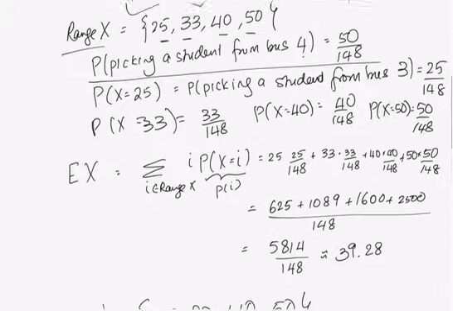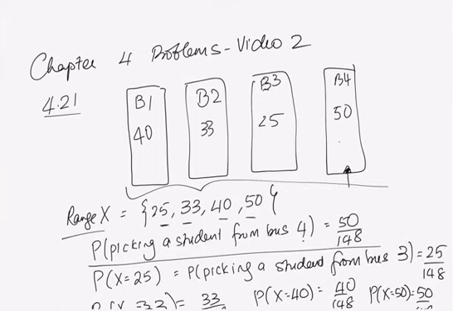So let's go back and look at the picture of the bus again, okay? So you have 148 students, and they are distributed in the buses like this. Let's just suppose they've gotten off the bus and are standing in a gathered circle over here. You randomly pick a student. Now, with what probability are you going to pick a student from this large volume bus? That's going to be with probability 50 over 148. So it's more likely that the student's going to give the value of x as 50 rather than give the value of x as 25.